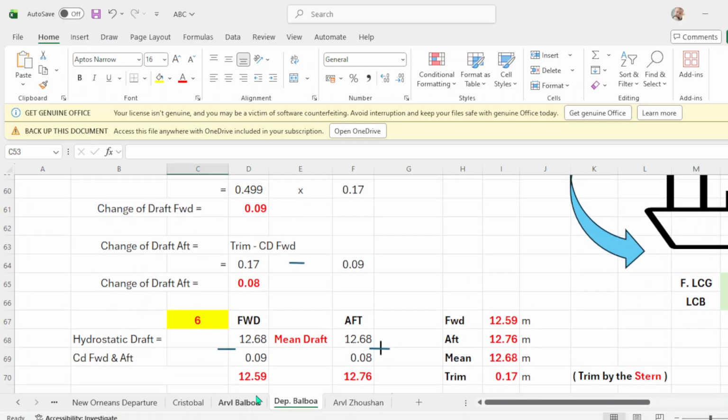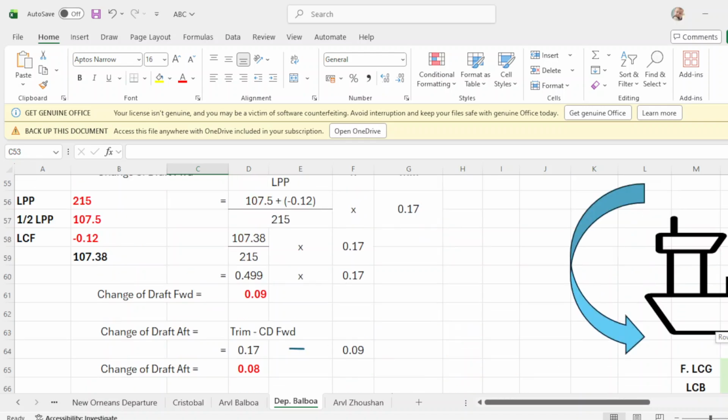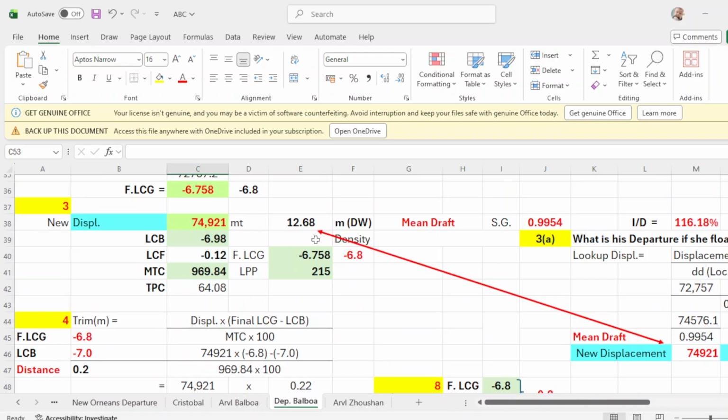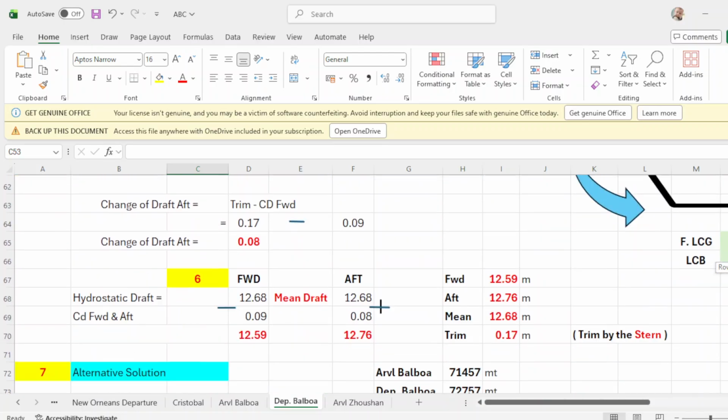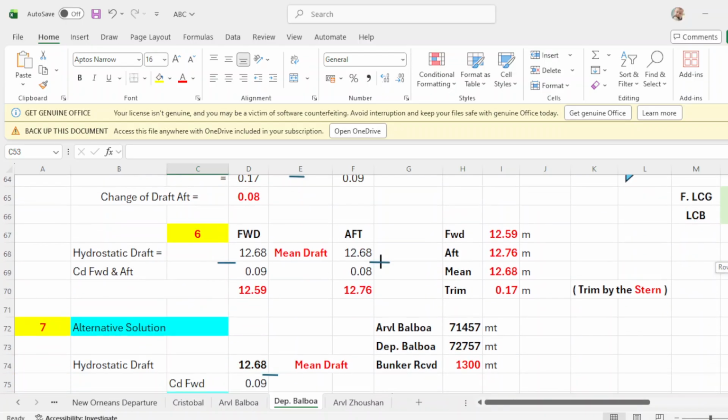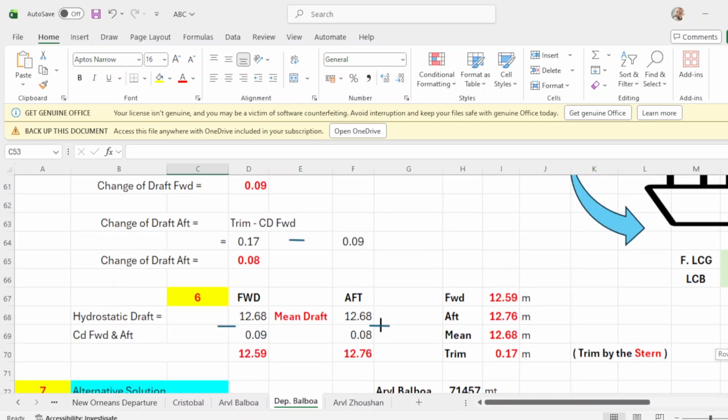Go to number 6. Number 6 is you put the main drop of 12.68, which is this one, 12.68 with its corresponding displacement. Okay. Forward, 12.68, up, 12.68. That is your even keel. Apply your change of drop forward and change of drop up. Change of drop forward is 0.09 and change of drop up is 0.08.